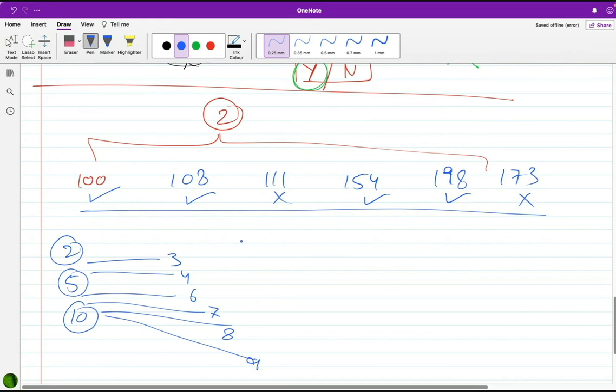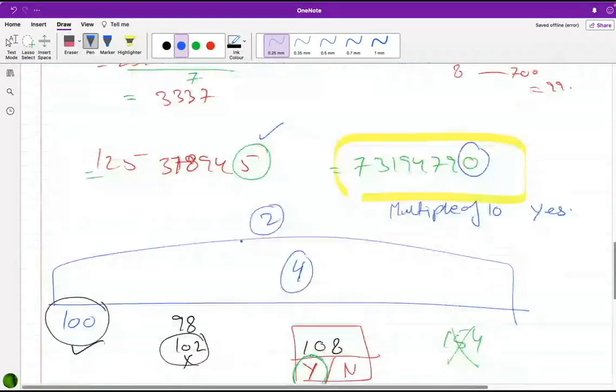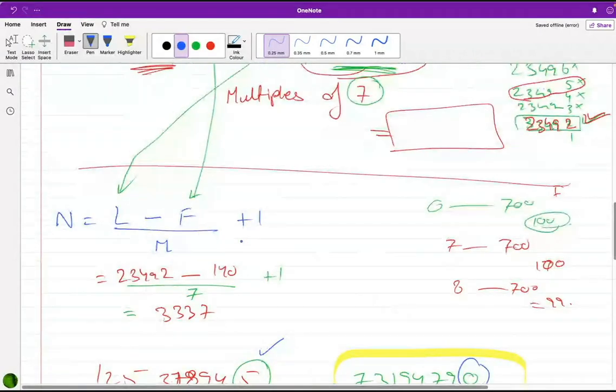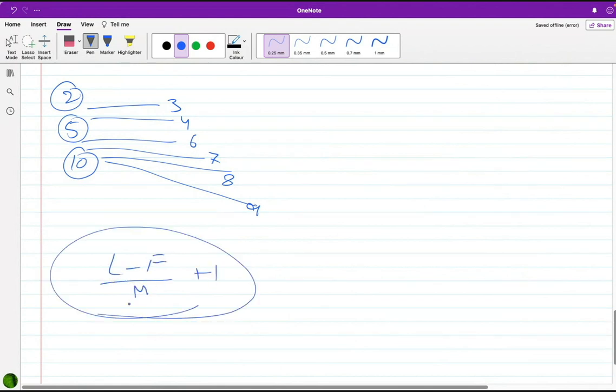They had their rules, but I would admit we do not have that much time to memorize it like past studies. So here it is: last minus first over m plus 1 would give me all those numbers which are required. So my last selected number, I will take my 3 seconds, I will take my 4 seconds to select the number easily.